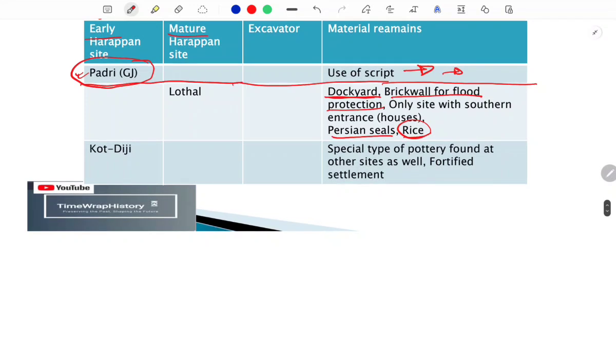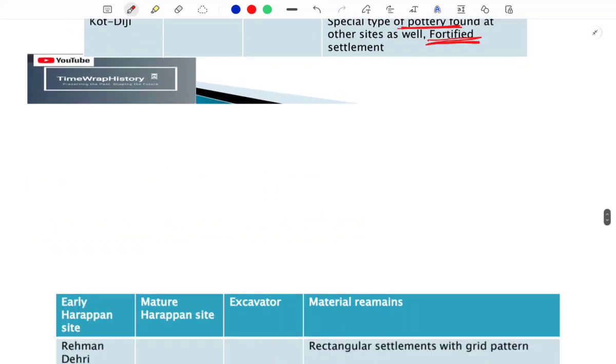The next site is Kot Diji, and Kot Diji had a special type of pottery. It was an early Harappan site, and from other sites like Rahman Dehri and Gumla, we also find the Kot Dijian type of pottery. This was a fortified settlement, and fortification was not so common in the earliest sites, so this was one of the most advanced early Harappan sites.